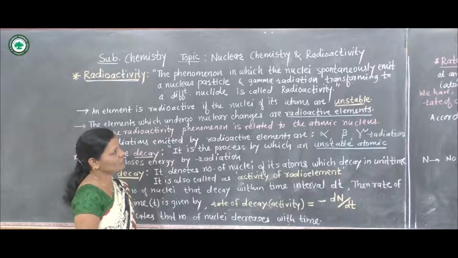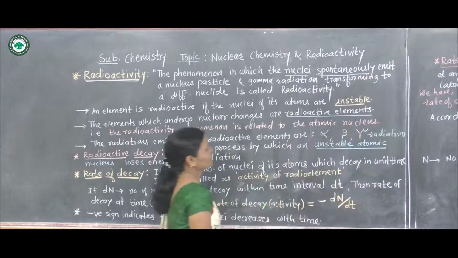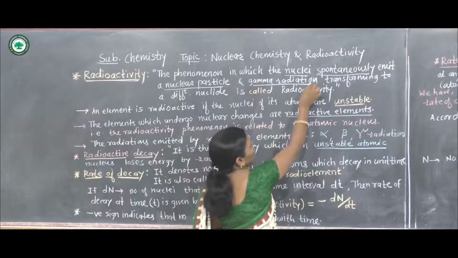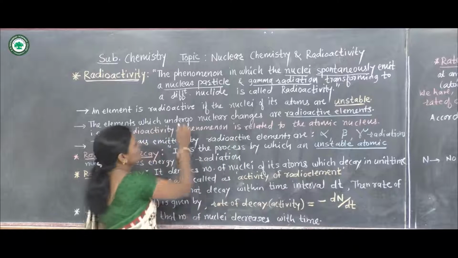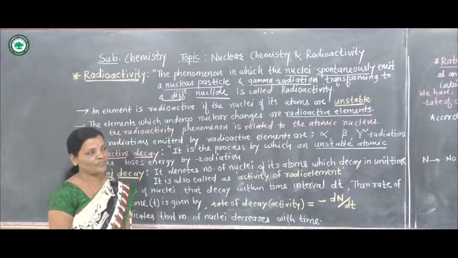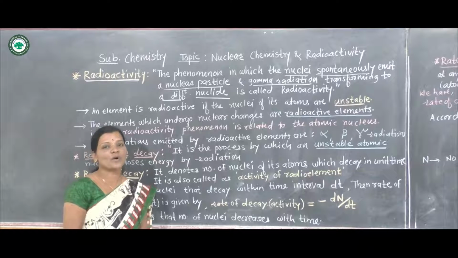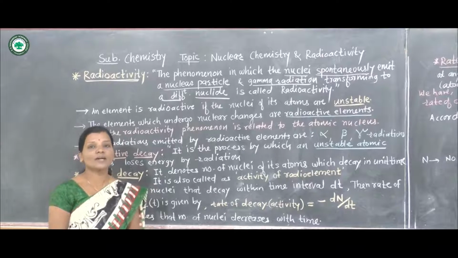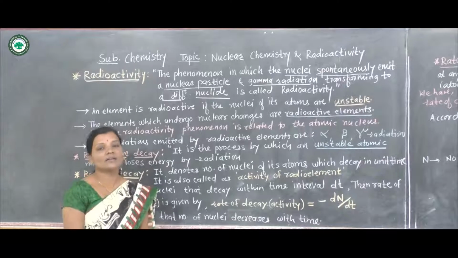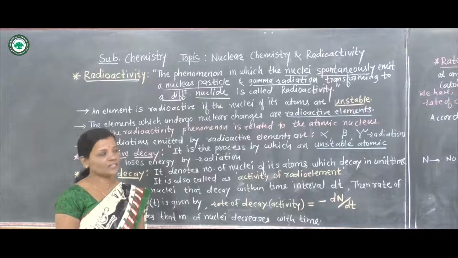The phenomenon in which the nuclei spontaneously emit a nuclear particle and gamma radiation, transforming to a different nuclide, is called radioactivity. That means here, what is radioactivity? It is the phenomenon in which nuclei spontaneously emit nuclear particles as well as gamma radiations, and they get transformed into another nuclei. That activity is called radioactivity.